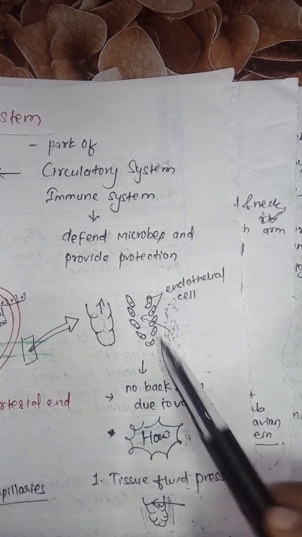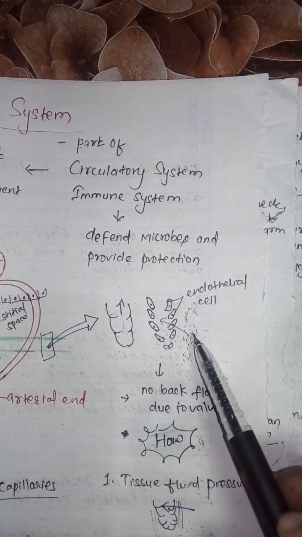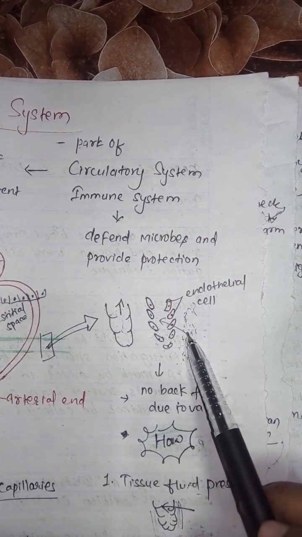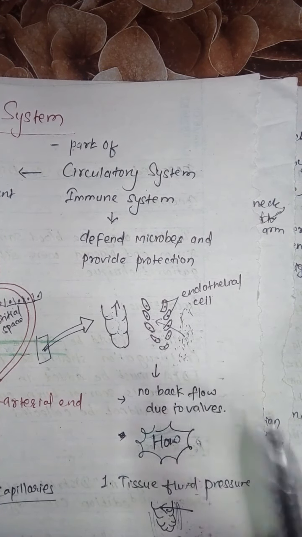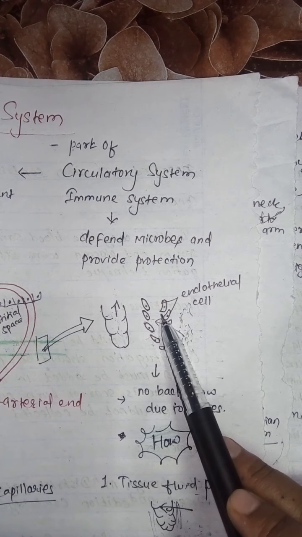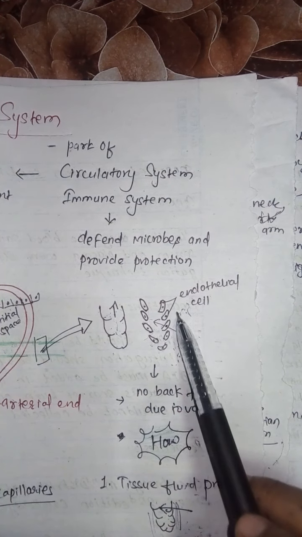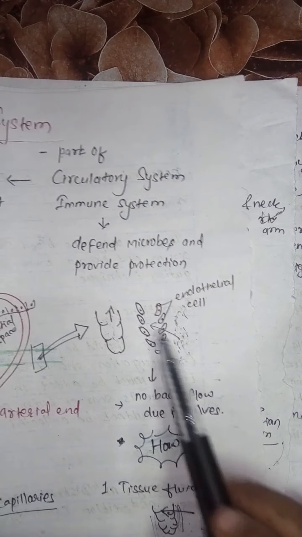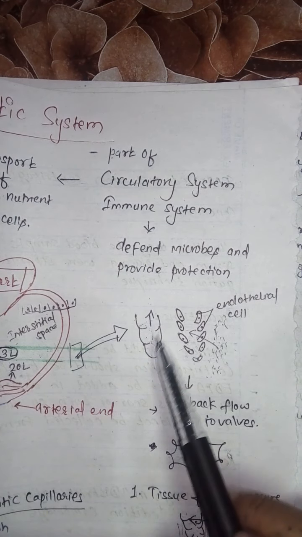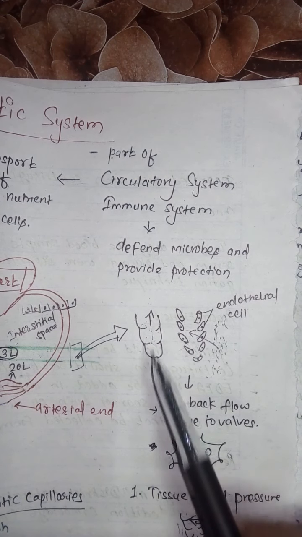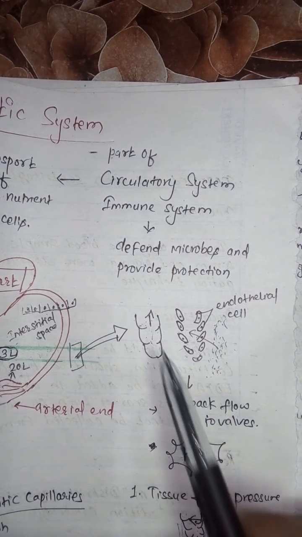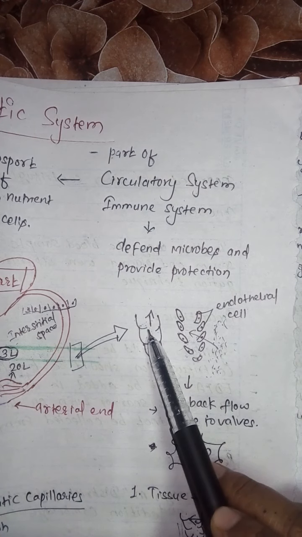When you push something, when the pressure is greater outside, all the fluid from the outside will move to the inside and it will be closed, like a door being closed. And from here the fluid will move upwards, but it cannot move downward, it cannot fall downward. It is due to the presence of valves here.